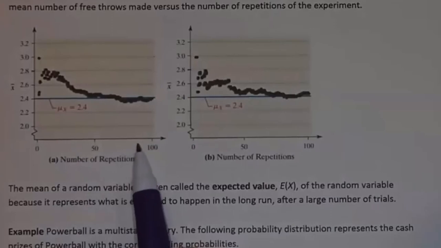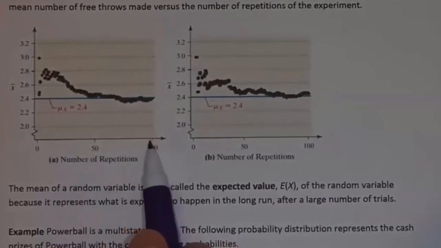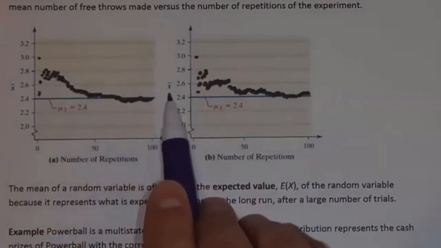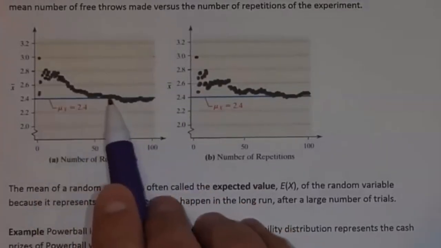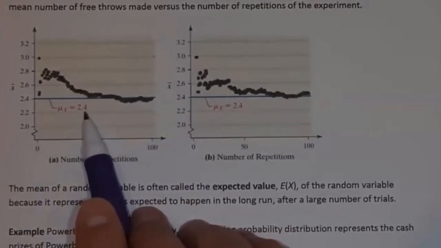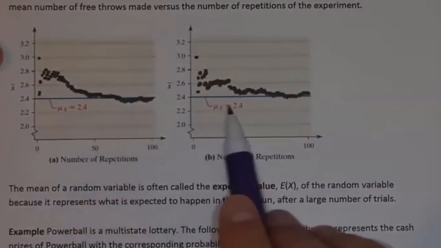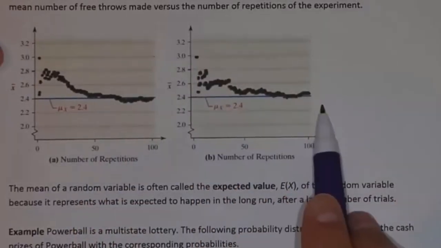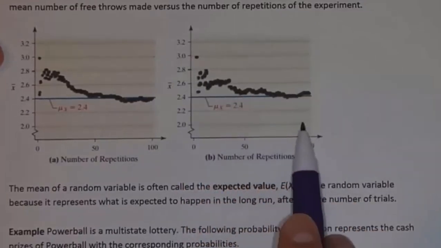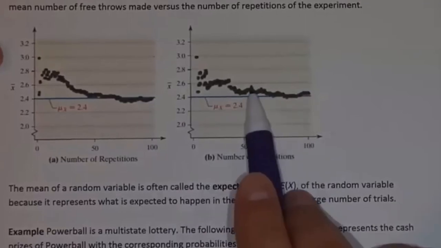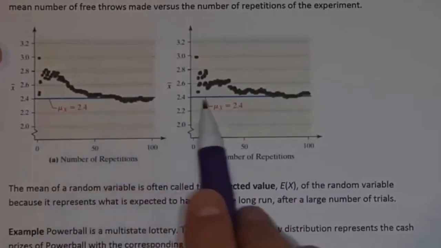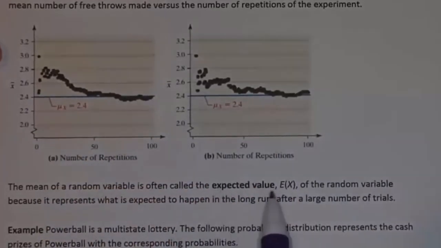As the number of repetitions goes up, so here we have 100 repetitions of 3 shots, the average that's happening in the sample is approaching the theoretical mean. Now they wrote 2.4 here, but it was really 2.39. And then here's just a second simulation of the same thing. So it started off different, but again, as we repeat the experiment more and more times, it approaches the true mean.